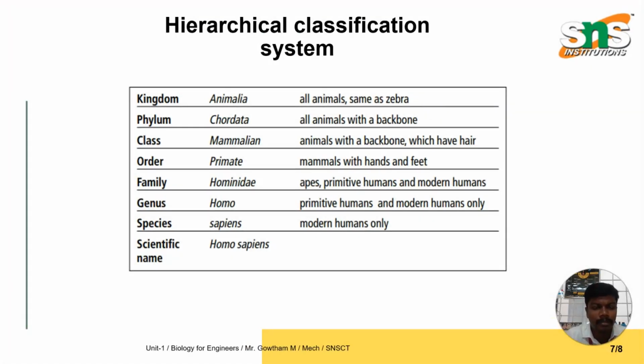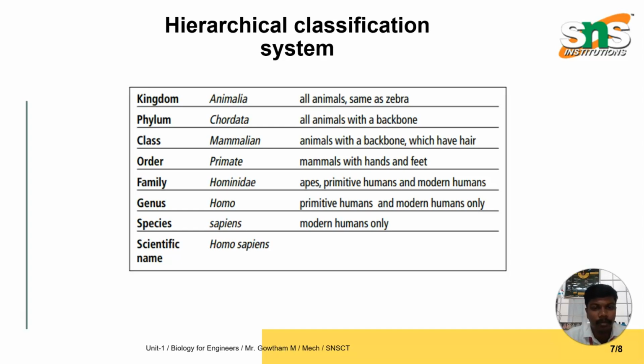So as I mentioned in the previous slide, kingdom. Kingdom Animalia is nothing but all animals. Next one, phylum is all animals with backbone, unlike kingdom, without backbone, like fish or anything like that. Then class is animals with backbone, and a point may be added, which have hair. Then followed by order. Order is nothing but mammals with hands and feet. This is briefly explained.